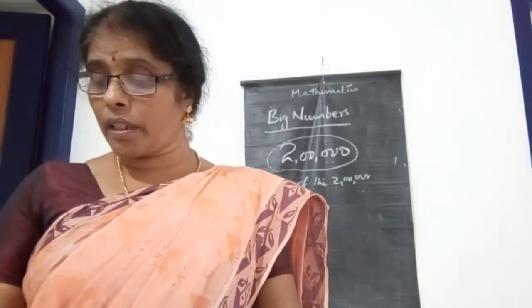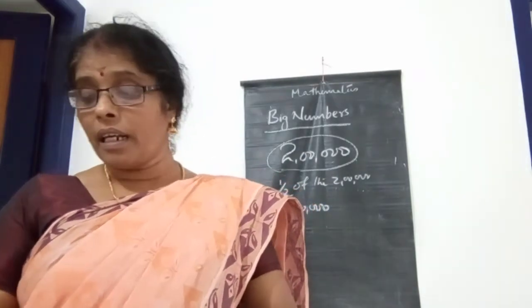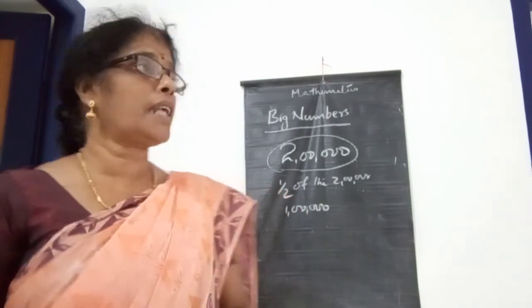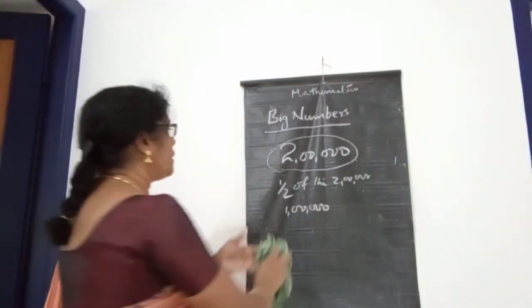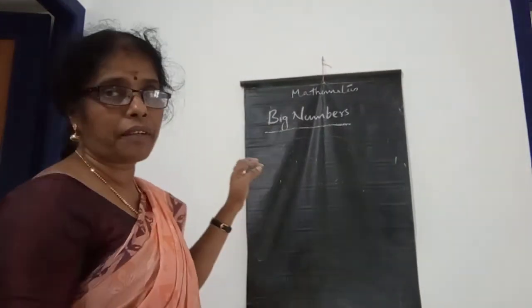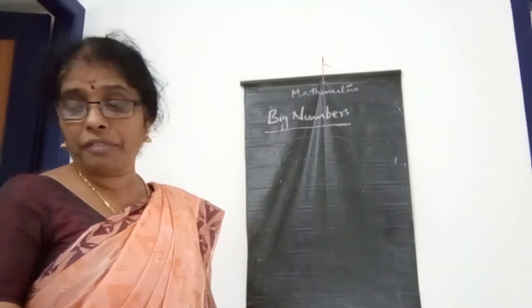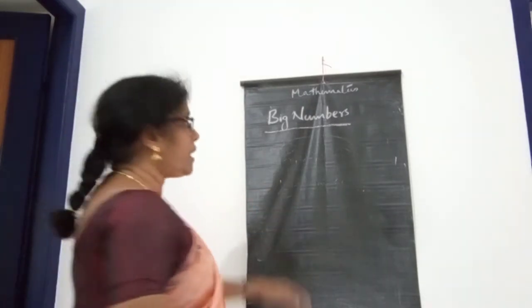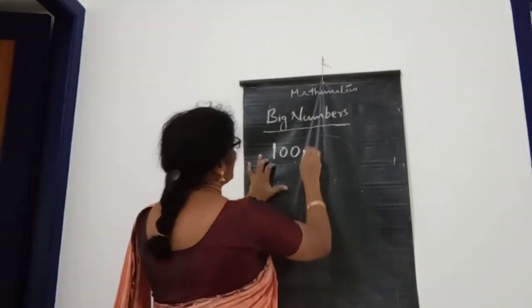Okay, so here we also have a name for this big number, 100 lakh. 100 lakh means 100 lakhs of people. There are so many people working in this field of fish. Okay, then 100 lakh, look at children, 100 lakh.